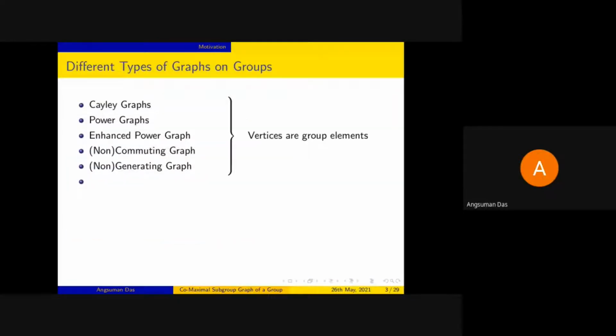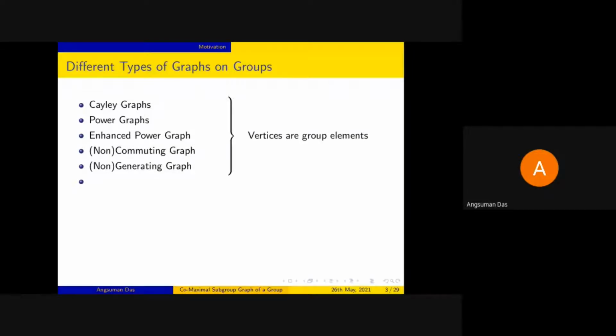So mainly the graphs that we have seen so far in this lecture series are graphs like power graphs, enhanced power graphs, commuting graphs, generating graphs. And in the coming weeks, we'll also see some lectures on Cayley graphs. So if we try to put all of these graphs within one bracket, these are mainly graphs which are defined on groups where the set of vertices of all these graphs are either the entire set of group elements, or some suitable subsets of them.